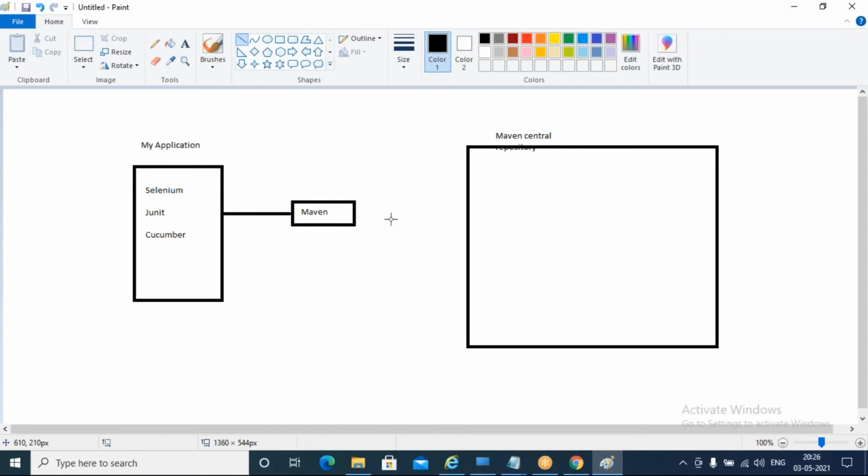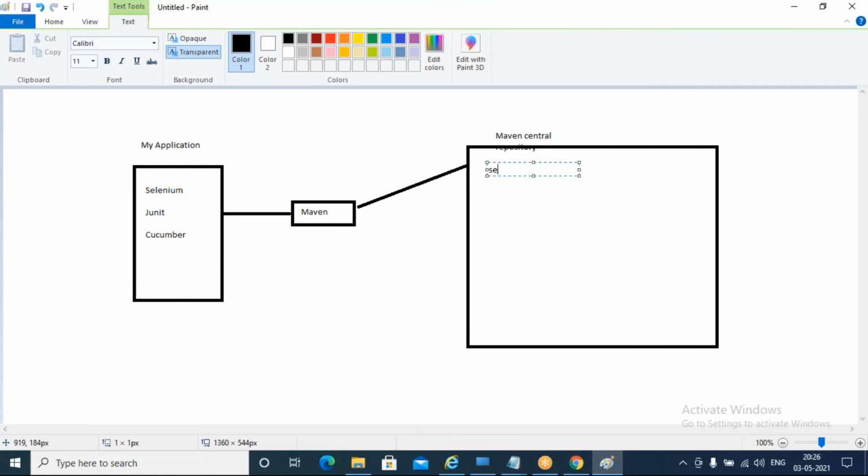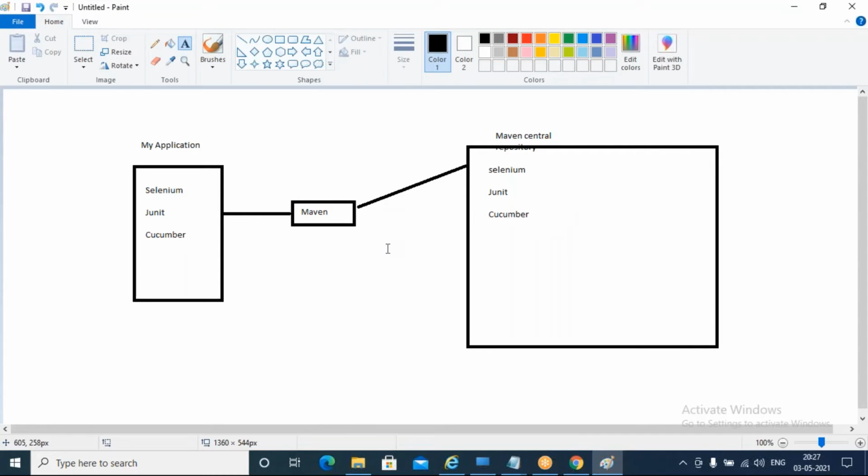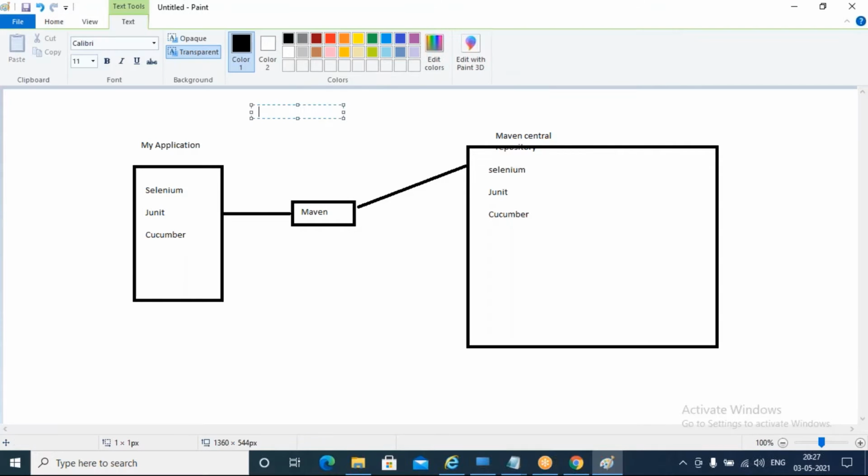It will check our local repository, and if it is not available, it will download those dependencies from the internet, like Selenium, JUnit, Cucumber. So this is the architecture of Maven.